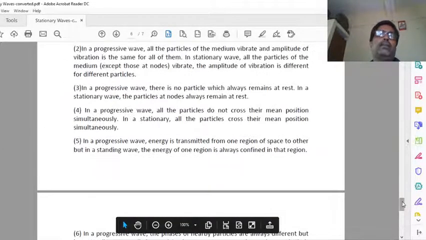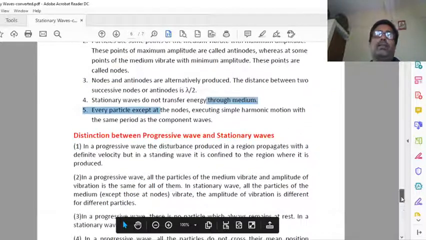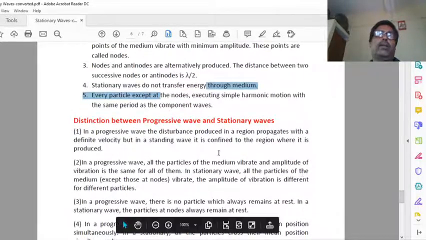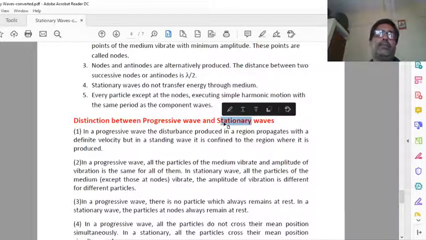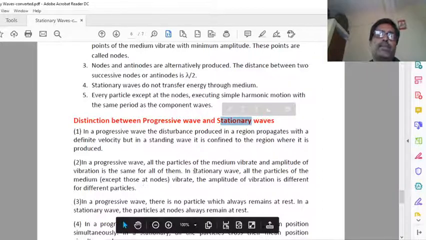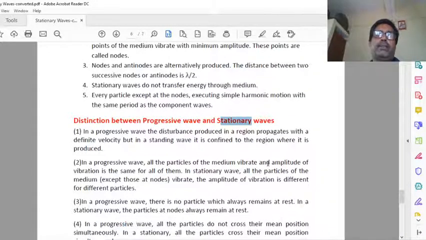And these are the differences between progressive wave and stationary wave. As its name suggests, a progressive wave travels, while a stationary wave appears stationary. In a progressive wave, all the particles of the medium vibrate.